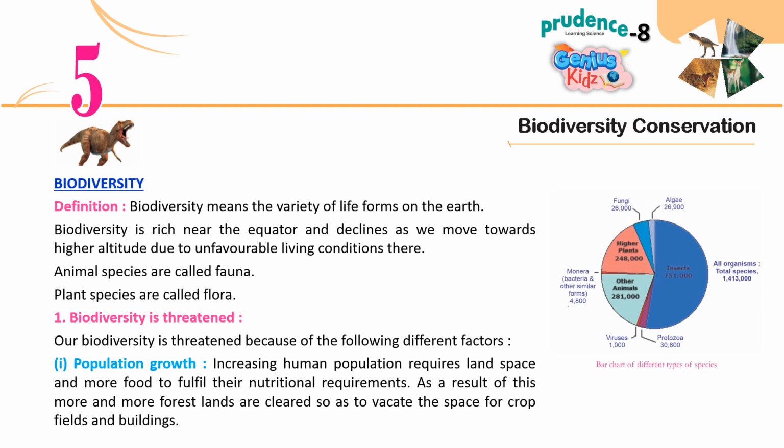Biodiversity. Definition. Biodiversity means the variety of life forms on the earth. Biodiversity is rich near the equator and declines as we move towards higher altitude due to unfavorable living conditions there. Animal species are called fauna. Plant species are called flora.